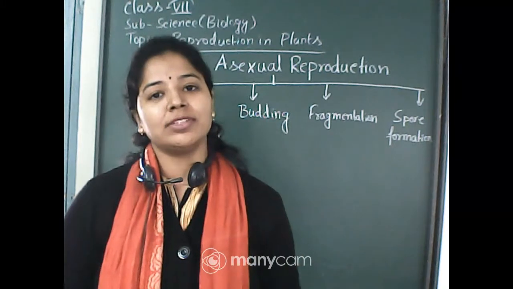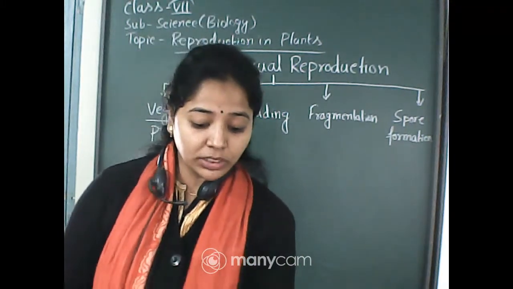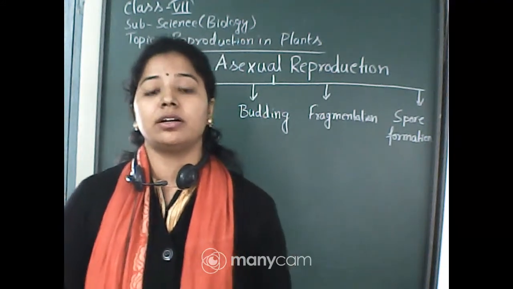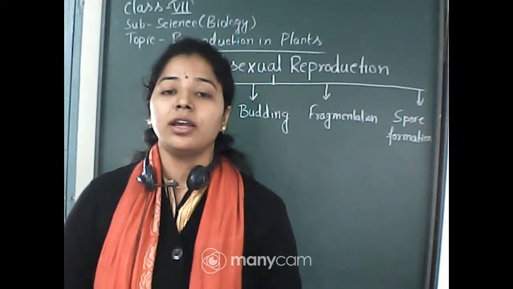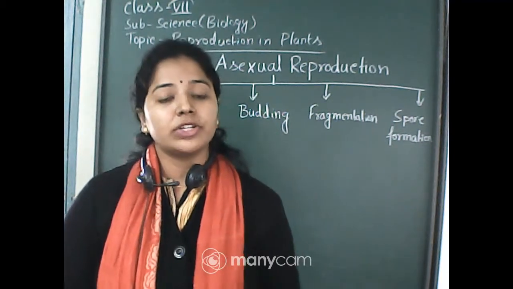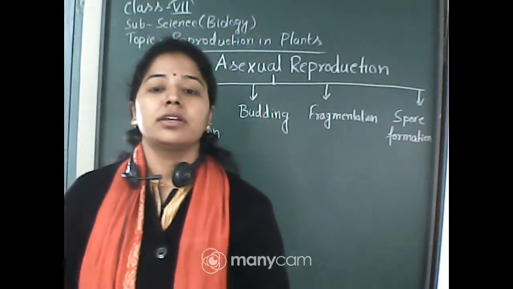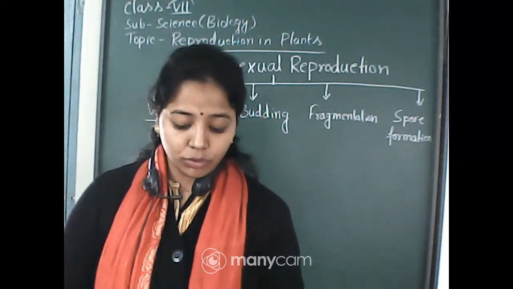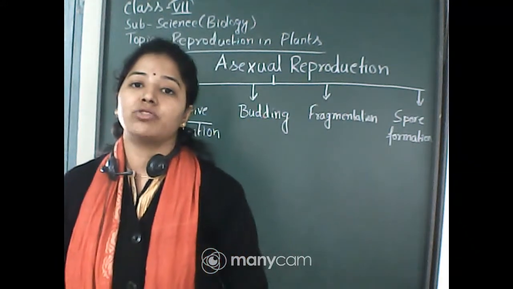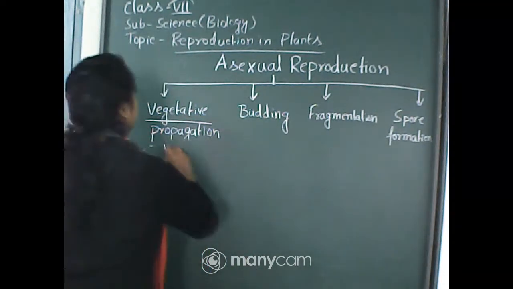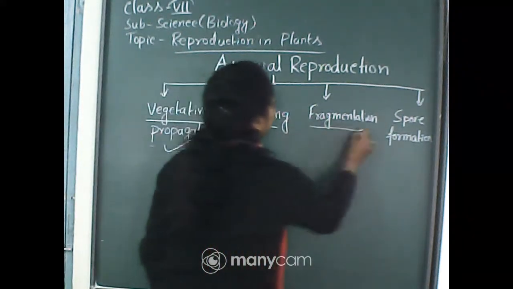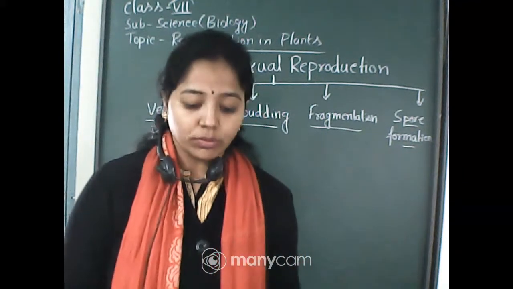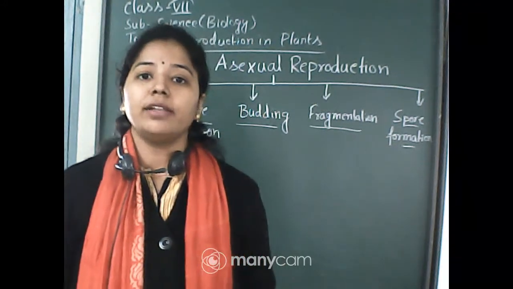In the previous class, I discussed from chapter 12 of your NCERT book, Science, Reproduction in Plants. There I discussed the mode of asexual reproduction, namely vegetative propagation by roots, stems, leaves, and buds. Now, in this class, you will come to know about other modes of asexual reproduction. We have already discussed this one. Today, I will discuss budding, fragmentation, and spore formation. So, we will come to know all this in more detailed form.